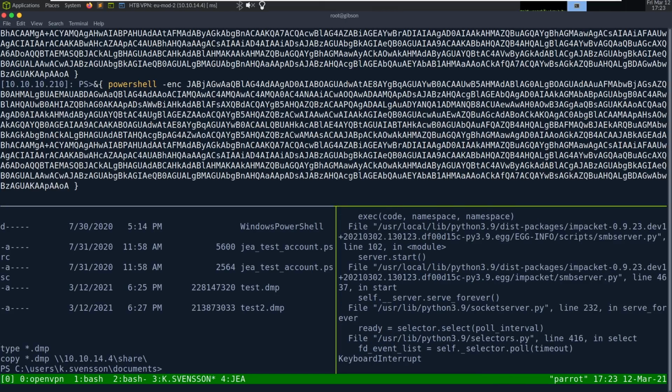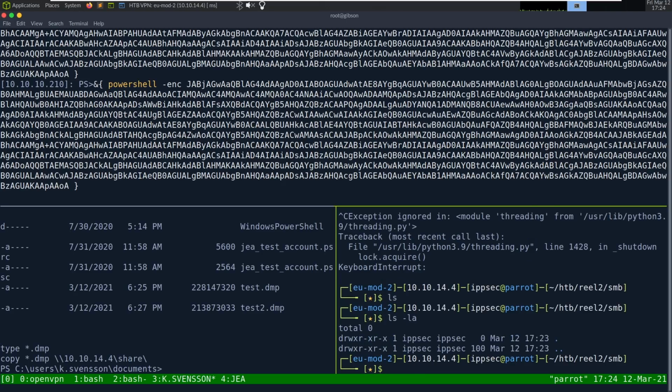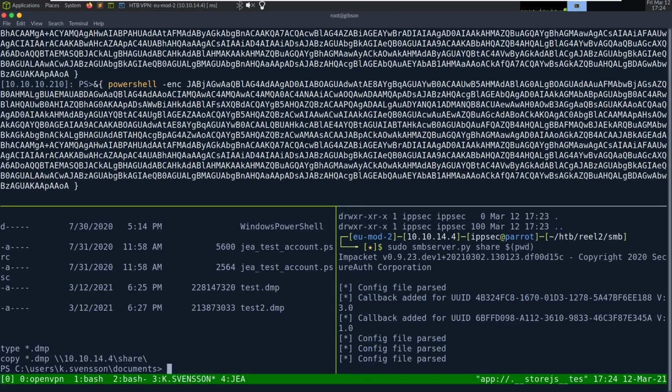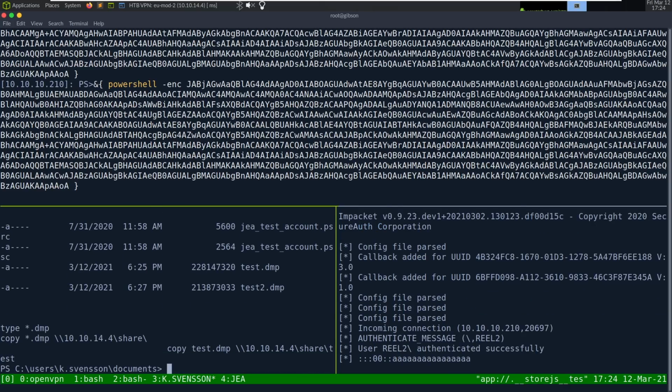Okay, dump successful. ls. What? Share, let's do test.dmp 10.10.14.4 share test. Authenticated successfully, but did not drop the file.